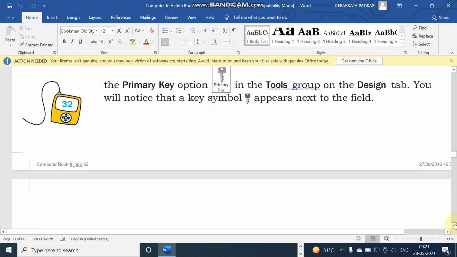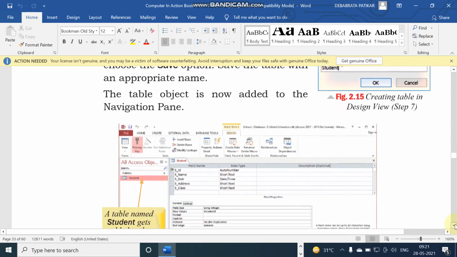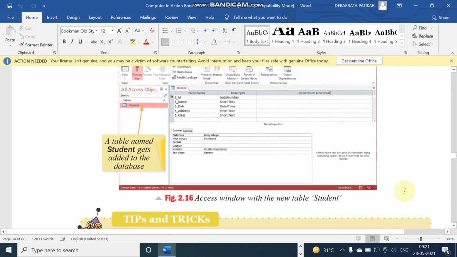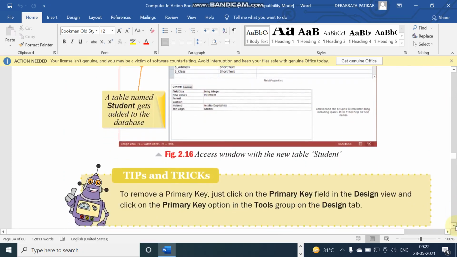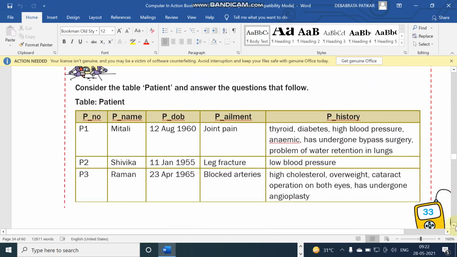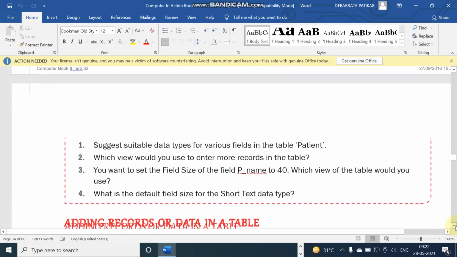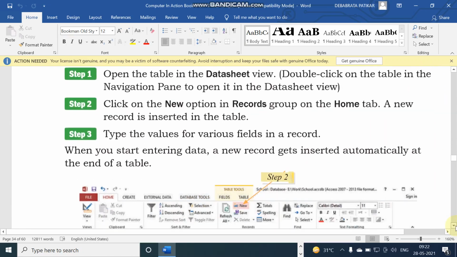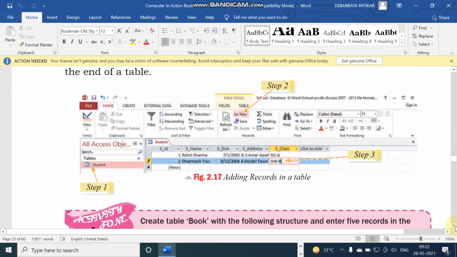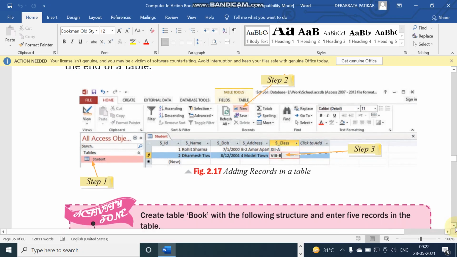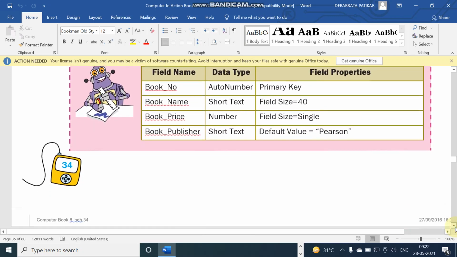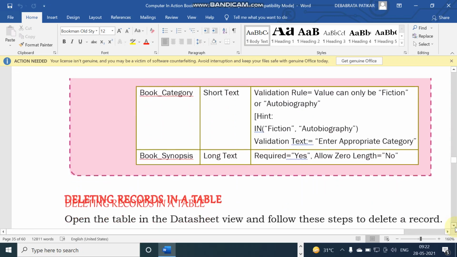And before you save the table, you see that all the fields and data types are okay, and after that you can save the table. So you remember this. Now one by one you can input the data in the table using datasheet view. After creating the table you go to the datasheet view and you can input the data into the table.